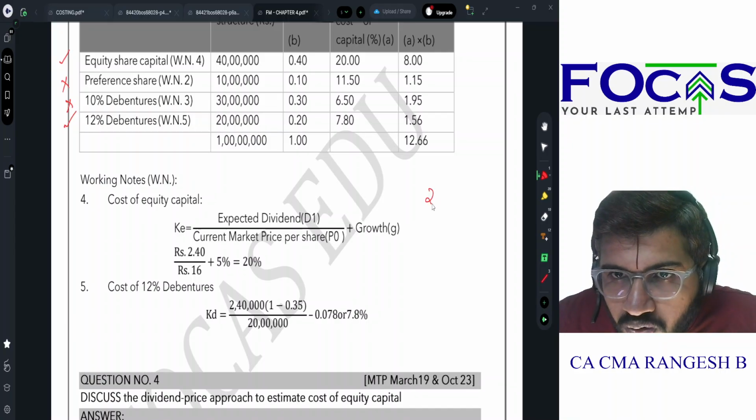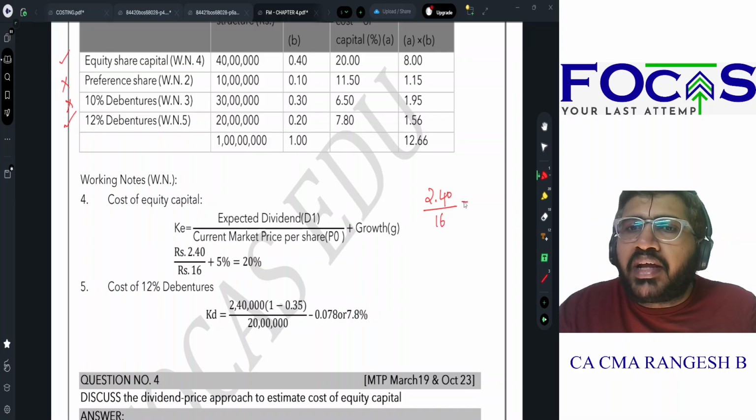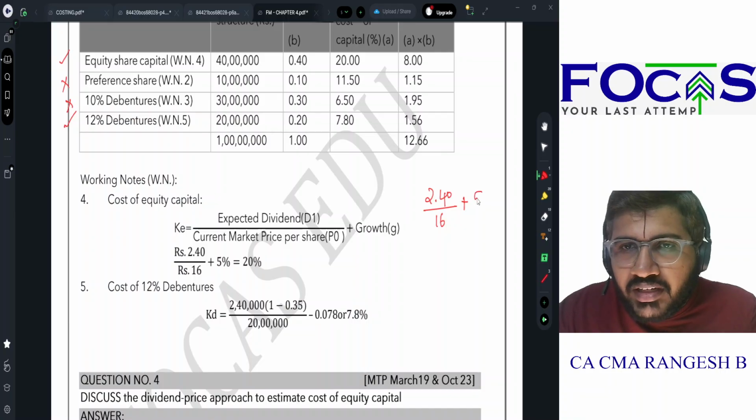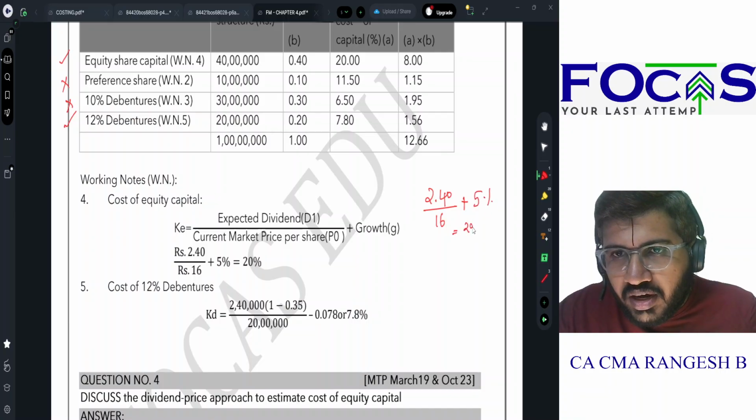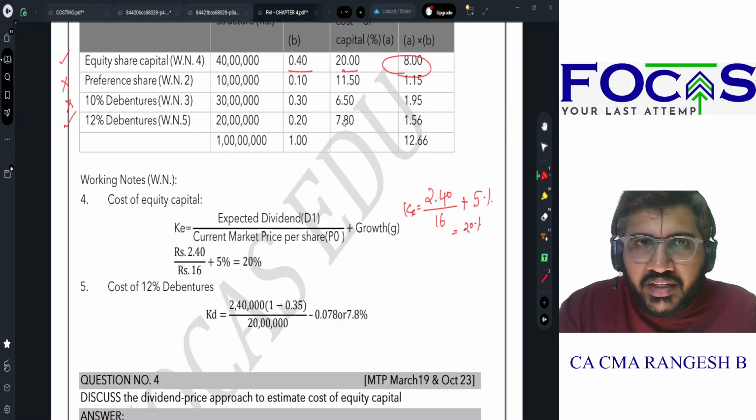How much will equity change? My dividend expectation is going to be 2.4. My market price will fall to 16 rupees, plus growth will remain constant. If I calculate this, my cost of equity becomes 20. So 20 into 0.4 gives you 8%.